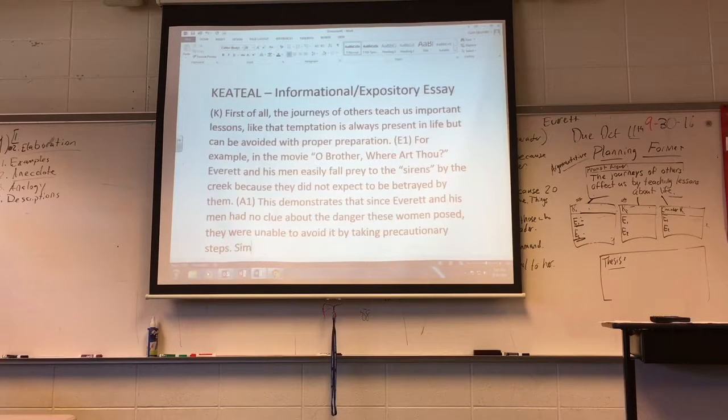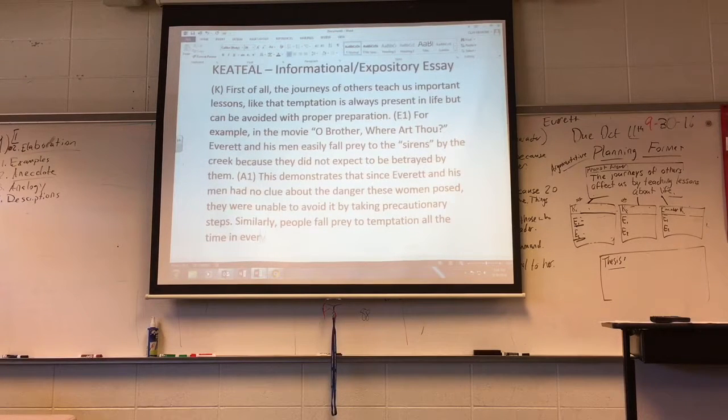So I'm going to use this transition right here, similarly, and that's simply to let my reader know that I'm about to do a comparison. I'm about to say something that would agree with the information that I just got through putting down. That's why I would say similarly. So similarly, all right, similarly, people fall prey to temptation all the time in everyday life.